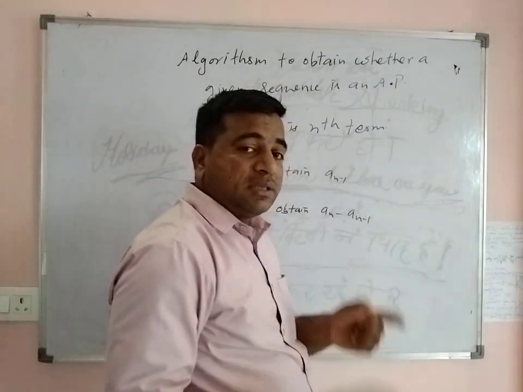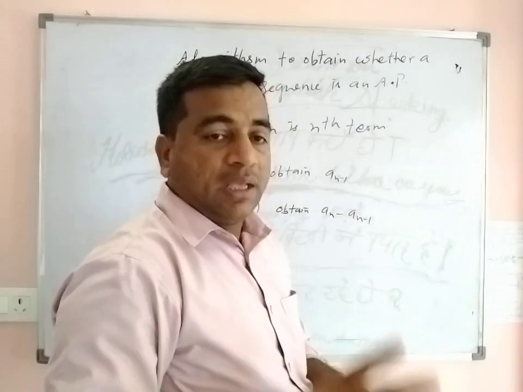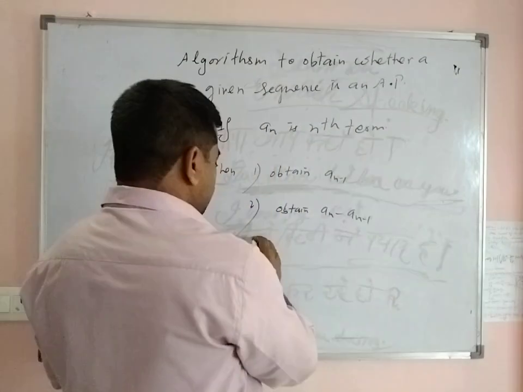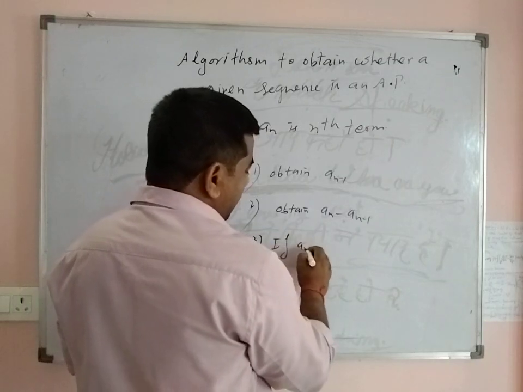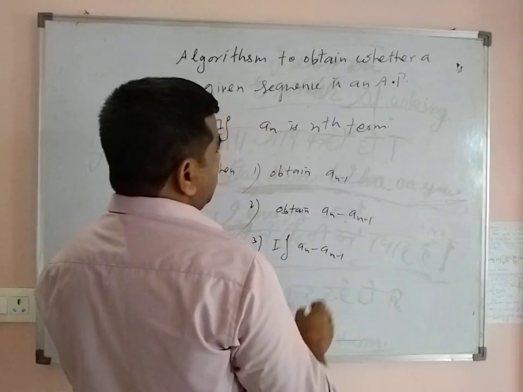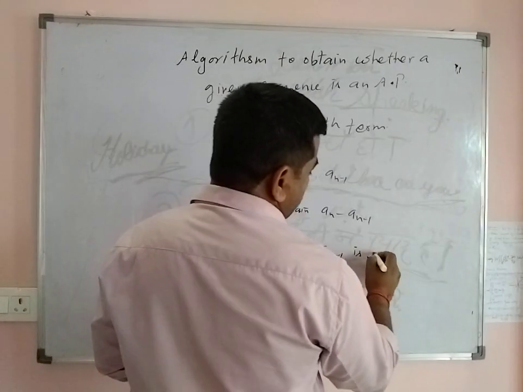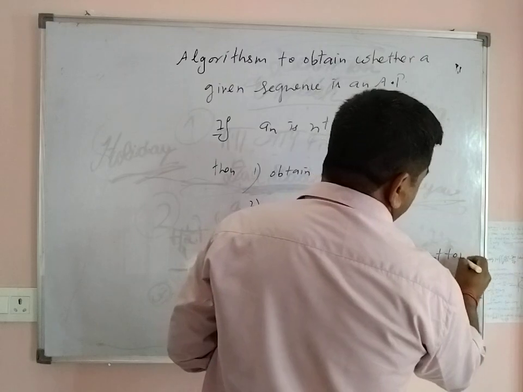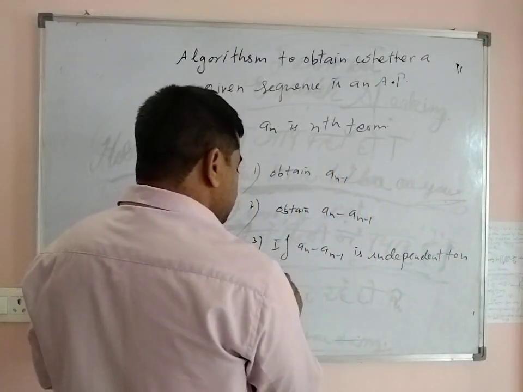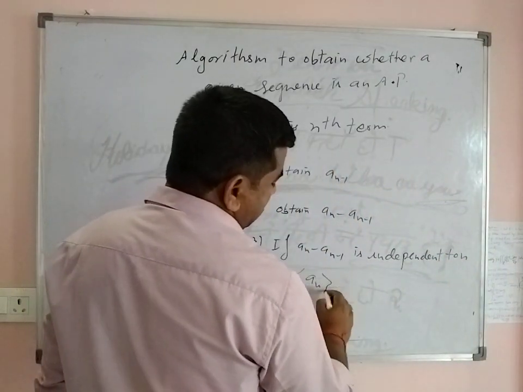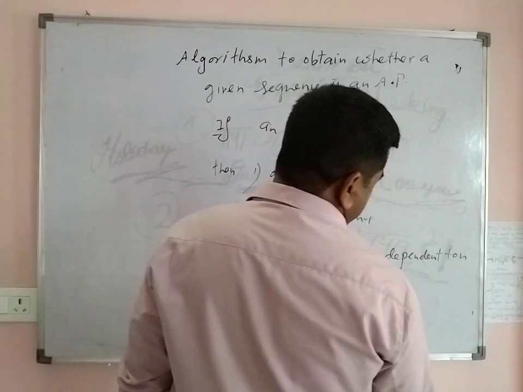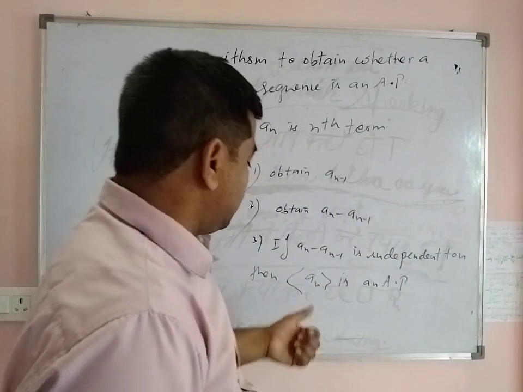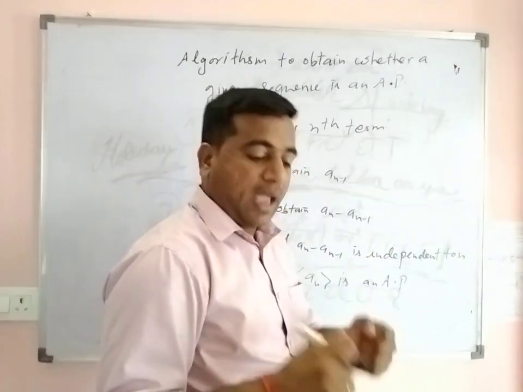If an minus a(n minus 1) is free from n, that is independent of n, then in this case the sequence an is an AP. Then definitely you will say that the sequence an is an AP.